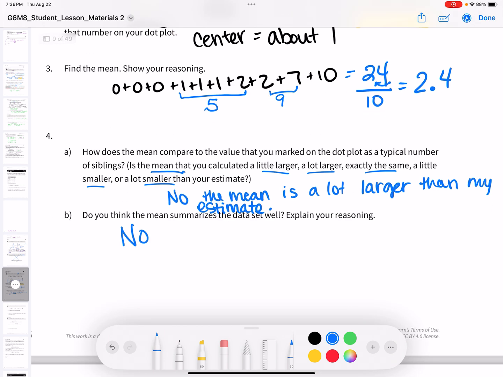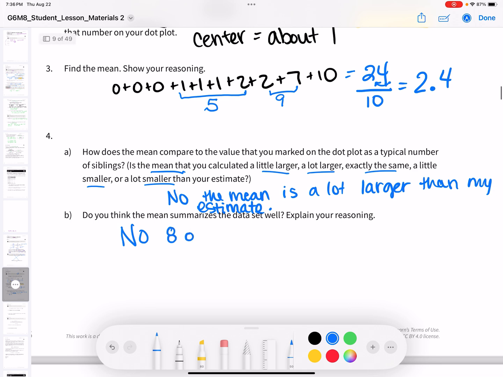So because of that, 8 of the dots are below the mean. Does that make sense to have 8 of the dots below the mean and have the mean be a good summary of the data? No.